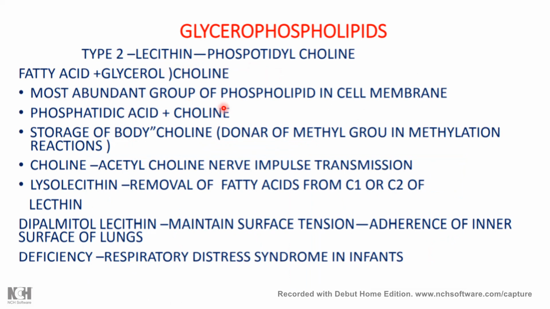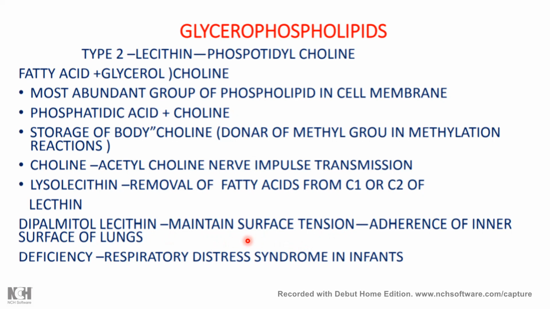It's the most abundant group of phospholipid in the cell membrane, and it is a storage form of choline, which acts as the donor of methyl groups in methylation reactions and of acetylcholine in nerve transmission. And dipalmitoyl lecithin mainly maintains the surface tension, and it is the major topic of today's lecture. Dipalmitoylcholine maintains the surface tension and produces the surfactant.